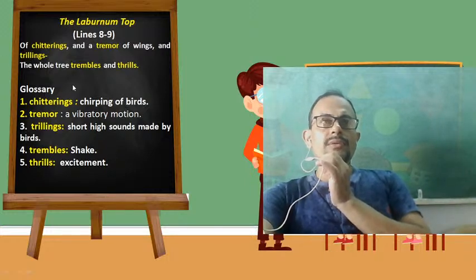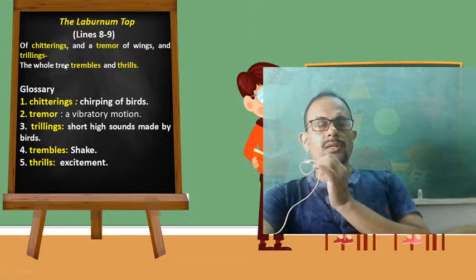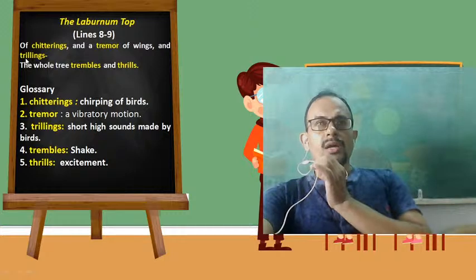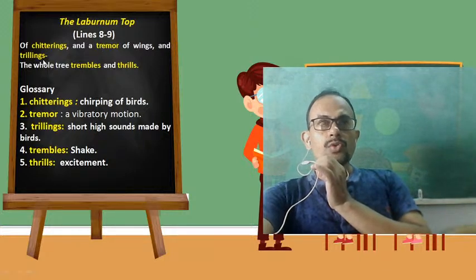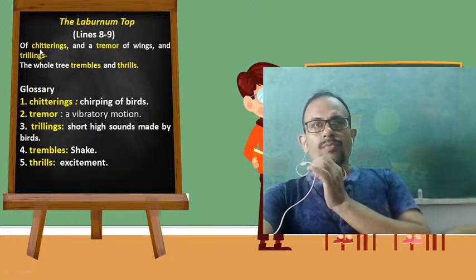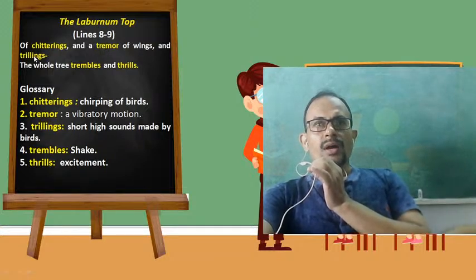So dear students, here you can see some sound words have been mentioned. Sound made by the goldfinch in the laburnum tree. Number 1 is chitterings, number 2 is tremor, and number 3 is trillings. These are some of the sound words used by the poet in these two lines. In the first line, chitterings are the sound produced by the goldfinch bird, then tremor of wings, the sound of her wings, and trillings are the sound being produced by the goldfinch.